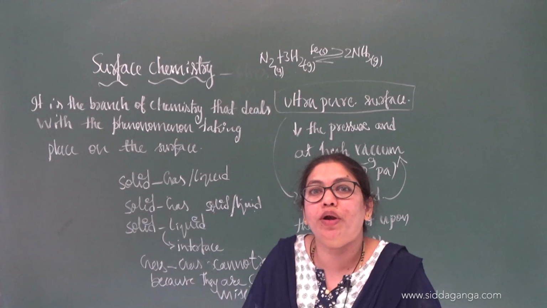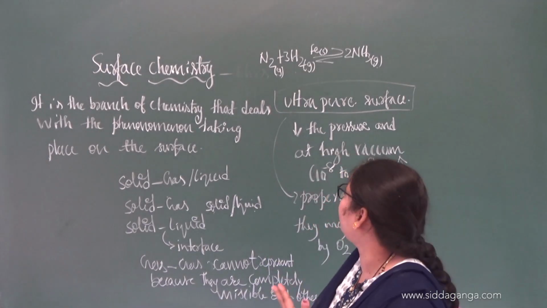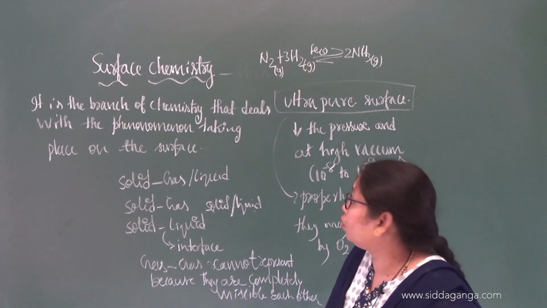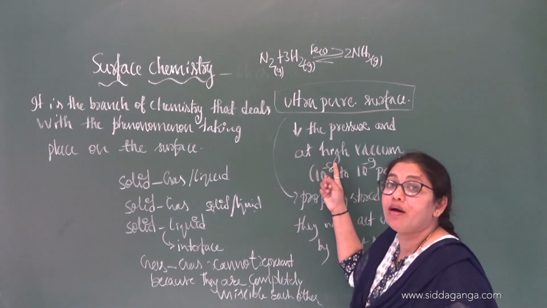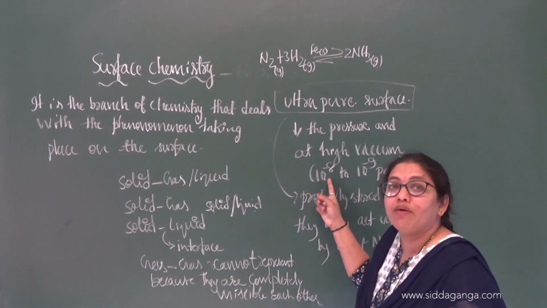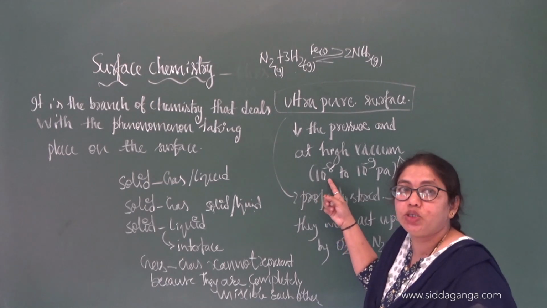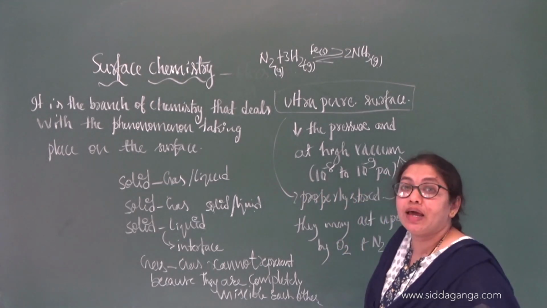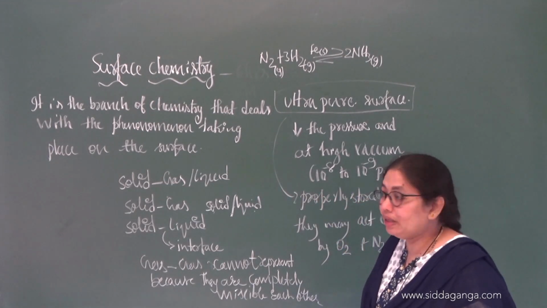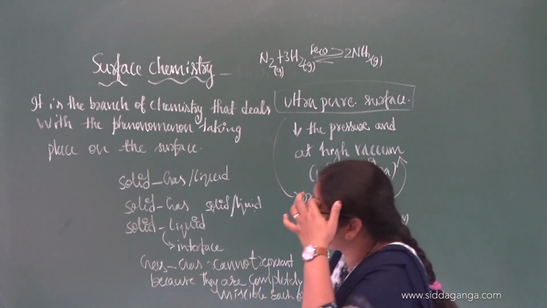This is a very important point: how you are going to get ultra pure surfaces. By decreasing the pressure and increasing the vacuum. For example, the pressure should be 10 power minus 8 to 10 power minus 9 Pascal. Are you getting the concept? Next, let us move on to the next concept.